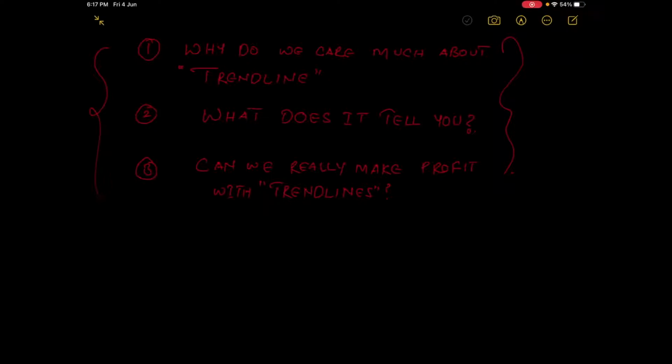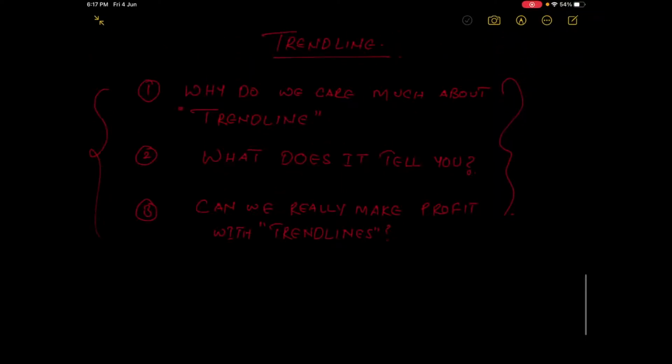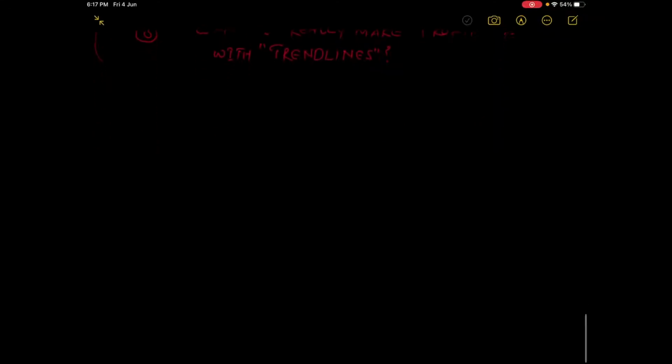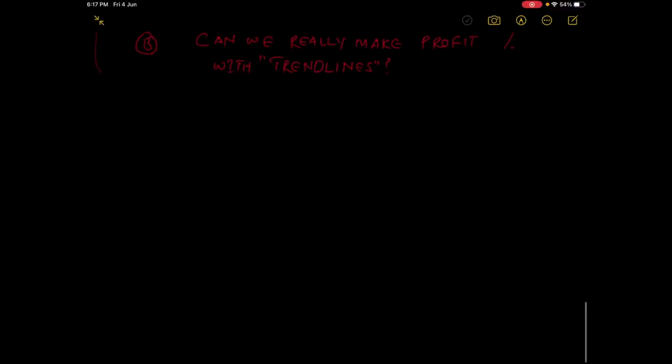Before we begin, you can think more about why this trend line matters. What we mean by trend is something which is in fashion in the current period.